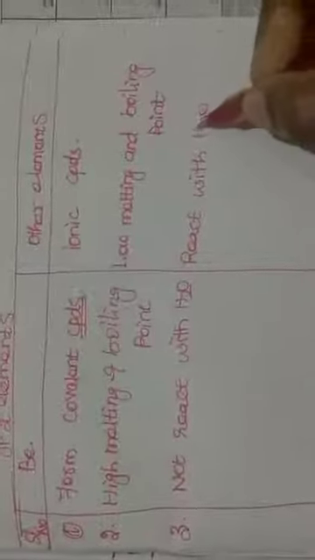So beryllium is not reacting with water, even when applying heat or raising the temperature. But the other metals present in group 2 can react with water.